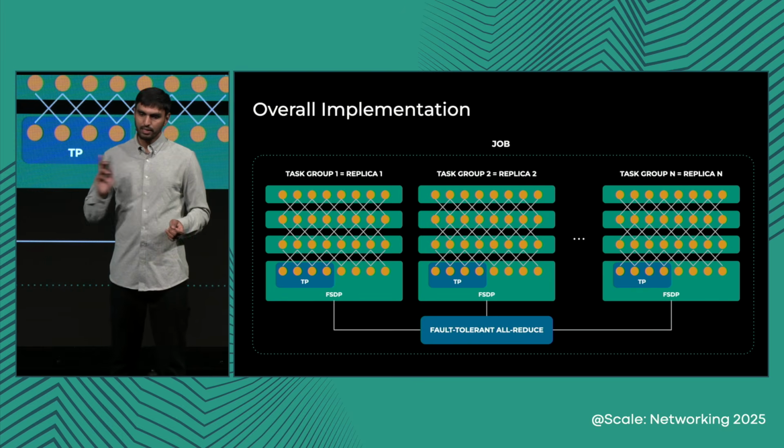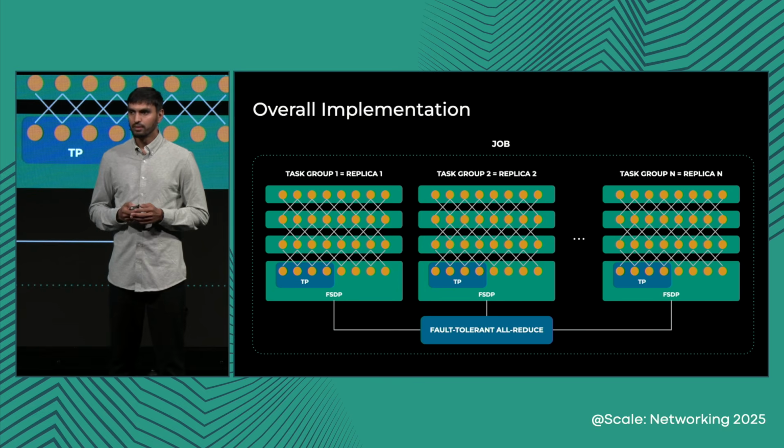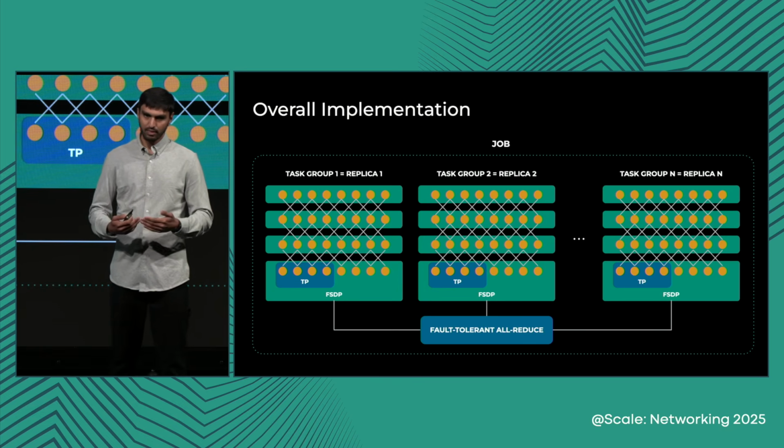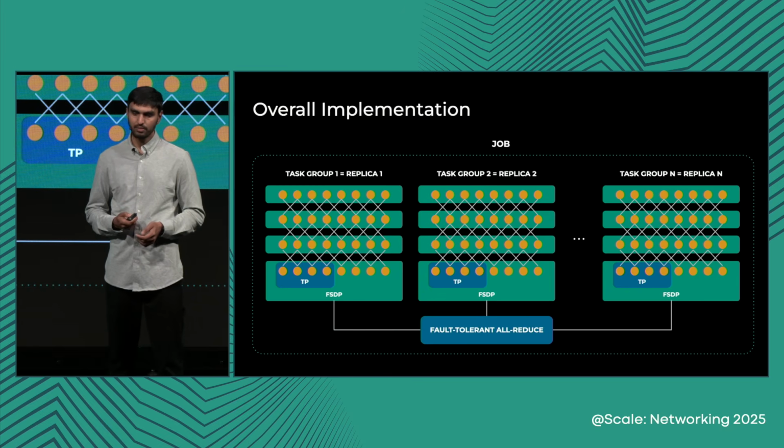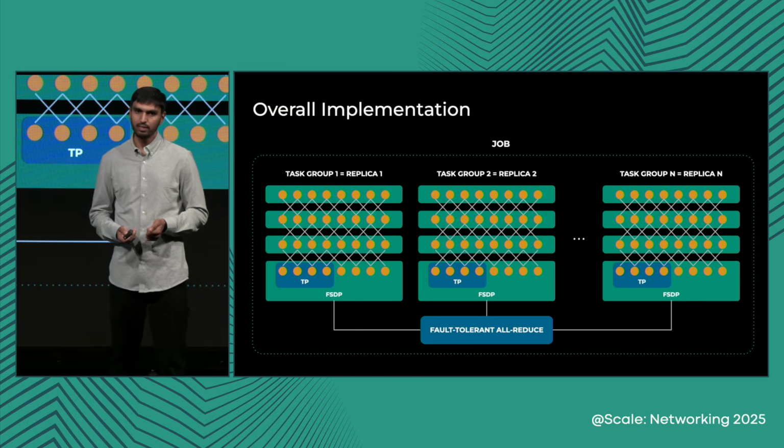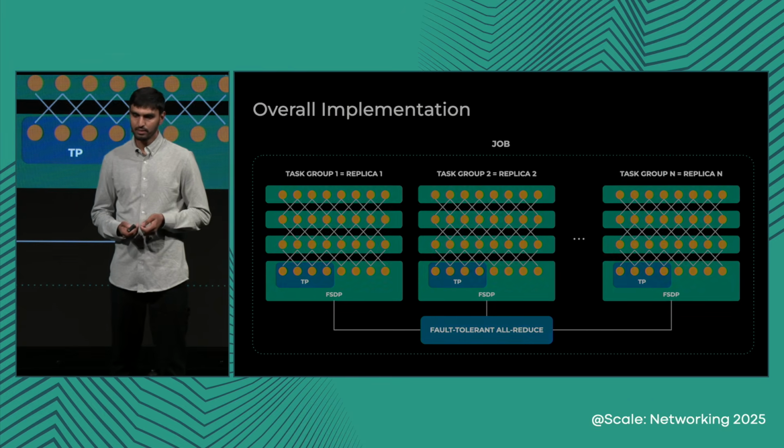And we synchronize the gradient using the fault-tolerant all reduce. This is still a full sync training because at the end of the step, you synchronize all the gradients. Now the key notable difference here is this fault-tolerant all reduce, which can absorb a loss of a replica.